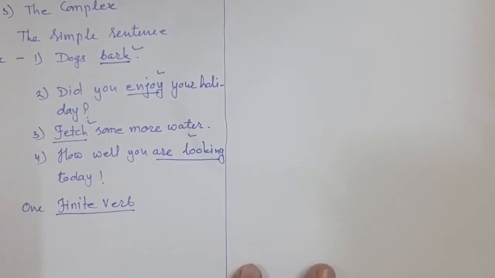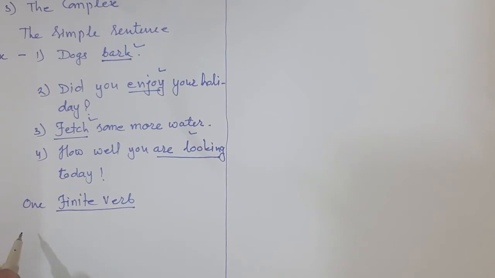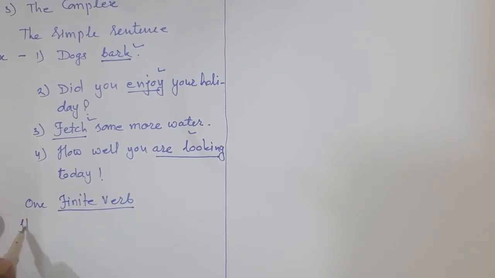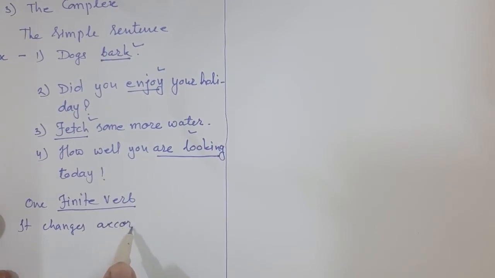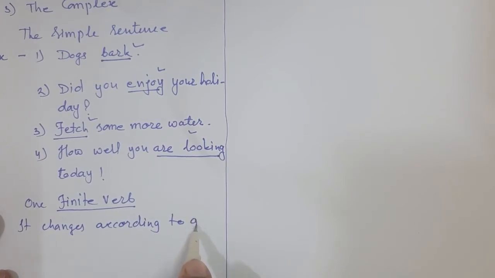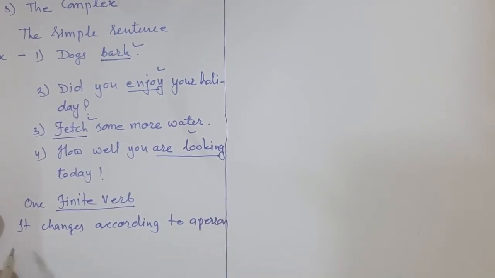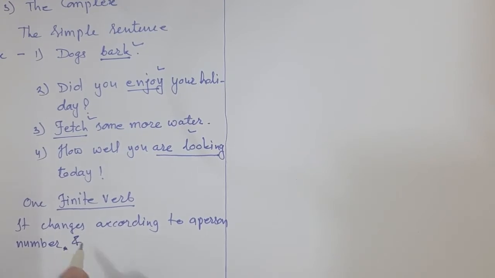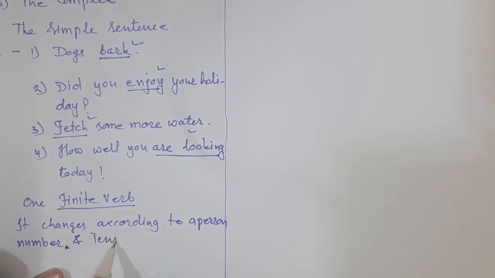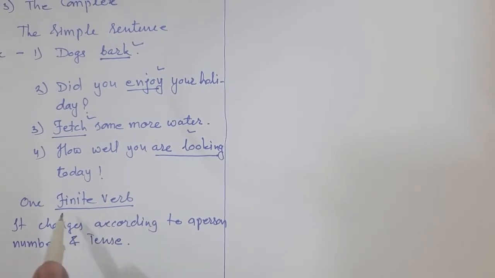A finite verb changes according to a person, a number, and a tense. So a finite verb changes according to person, number, and tense.